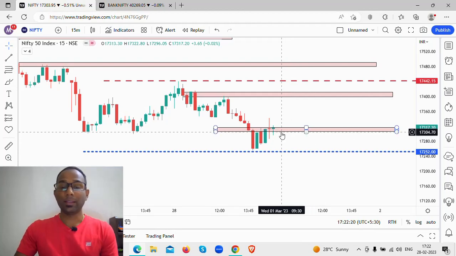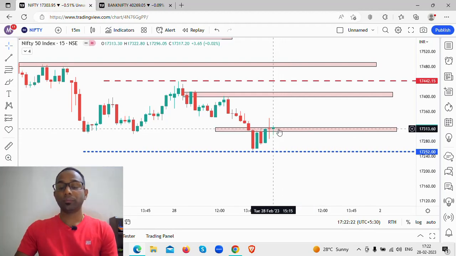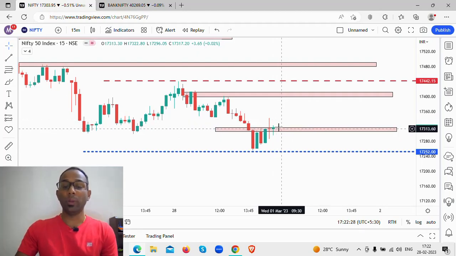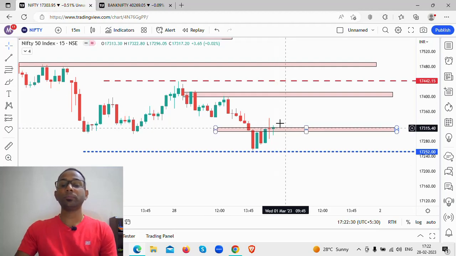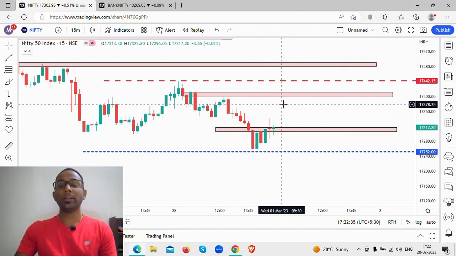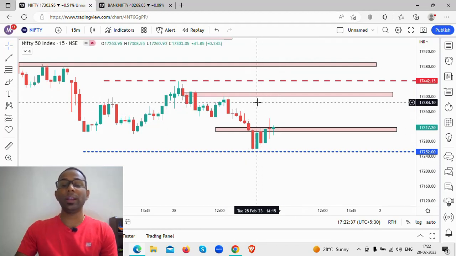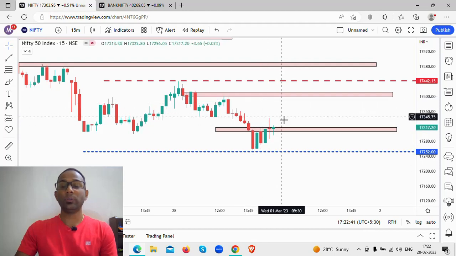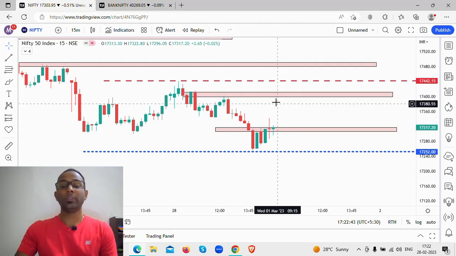All right. Second scenario: if the price opens flat and there is a breakout, then I could be looking at taking a long position here. This resistance is breaking, and I could be looking at 17,380 to 17,400 as my next target.